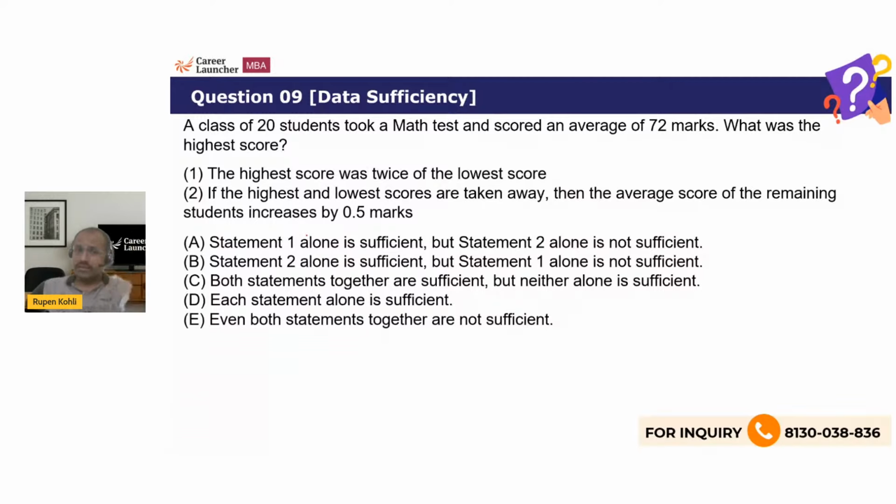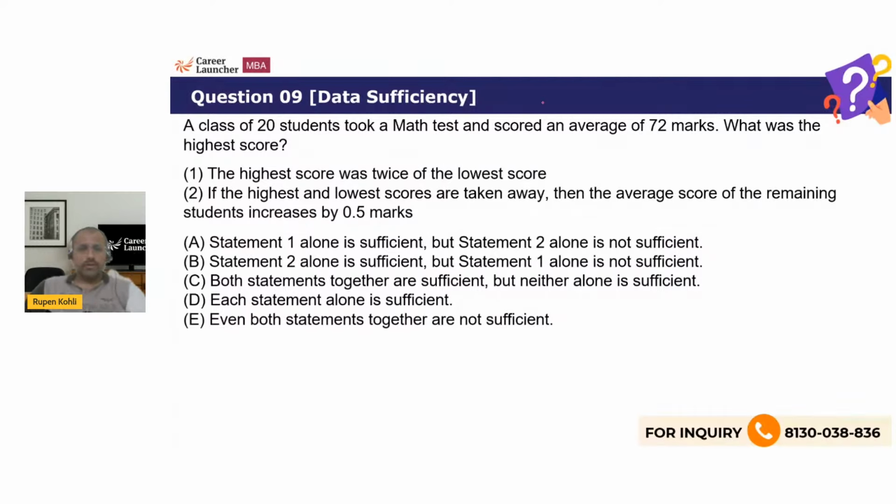Then move to statement 2. And by the way, if one was not sufficient, then in any case move to the second statement and see it alone. If it is sufficient alone, and if one was not, then your answer is B. If one was sufficient alone, two has also become sufficient alone, then your answer is D. But if one is not sufficient alone, two is also not sufficient alone, then you move on to combine the statements. If by combining you are able to answer the question, then your answer is C, that combining helps, else E. That is the algorithm, or that is the approach, right?